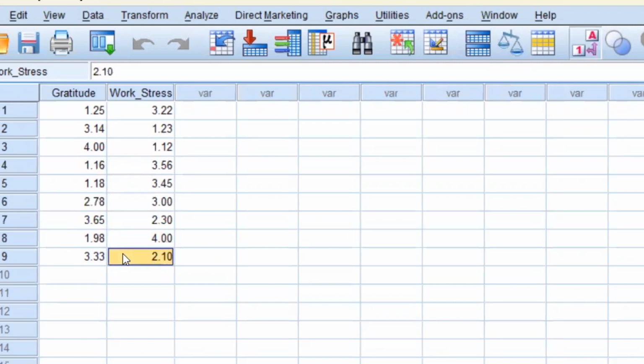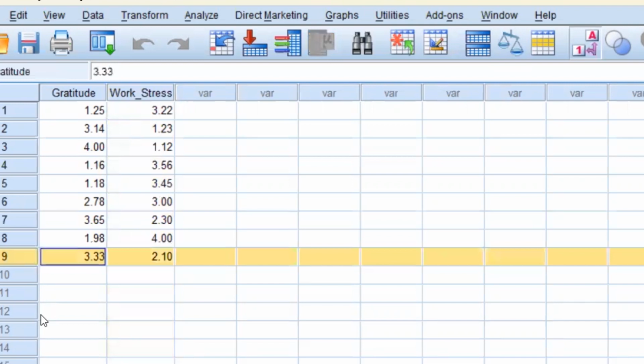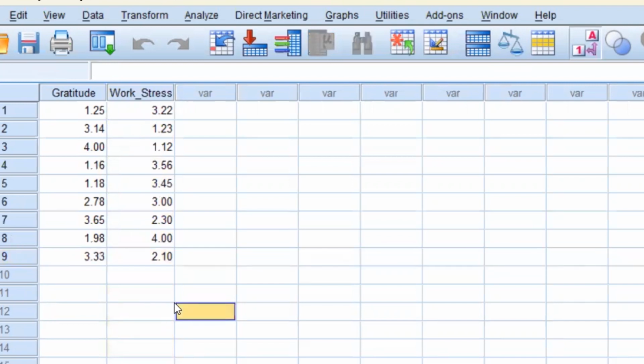We have provided two variables, which we labeled as gratitude and work stress, and we have 9 employees in total. Each employee has a corresponding gratitude score and work stress score, which means each person has a score in each variable.